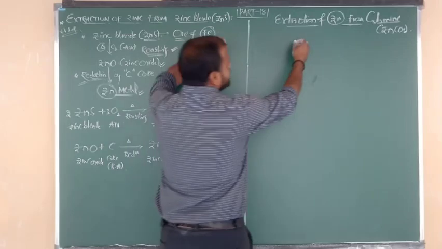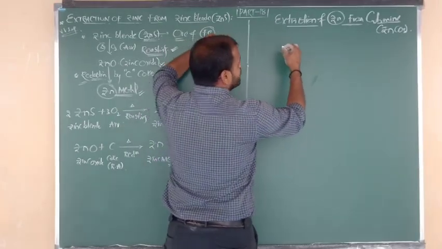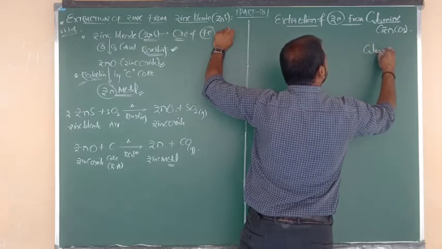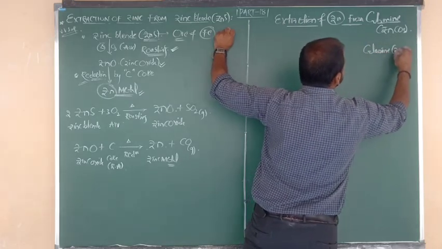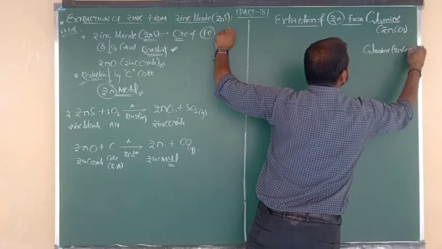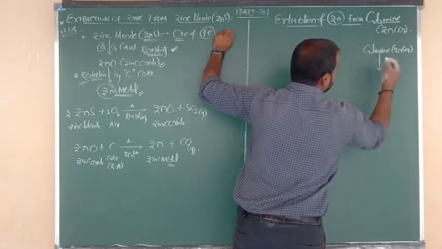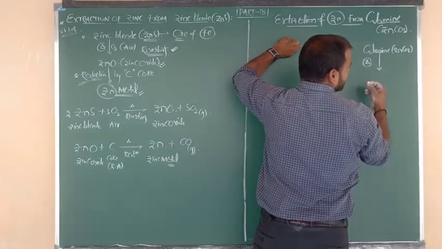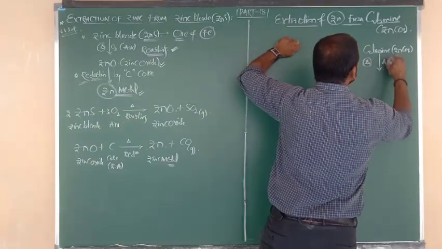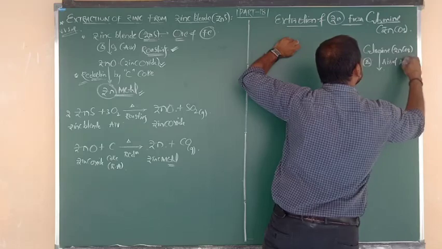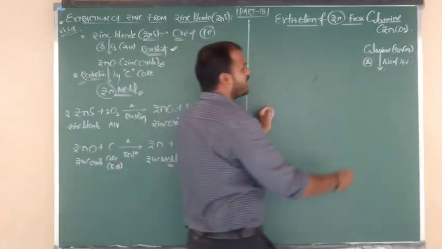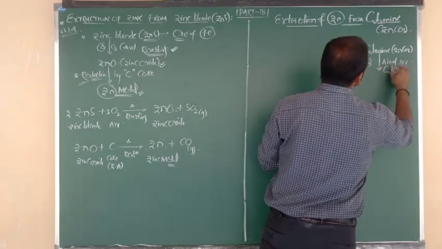Same thing here also. First of all, I am going to show you the short form. The calamine formula is ZnCO3. It is also an ore of zinc metal. First, it undergoes heating. Here heating takes place in the absence of air. So it is nothing but a calcination procedure.